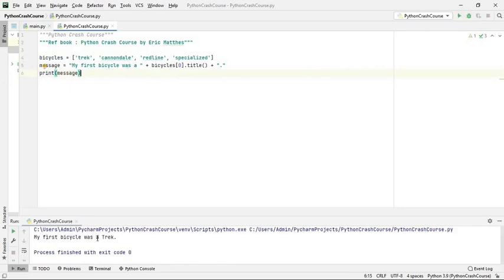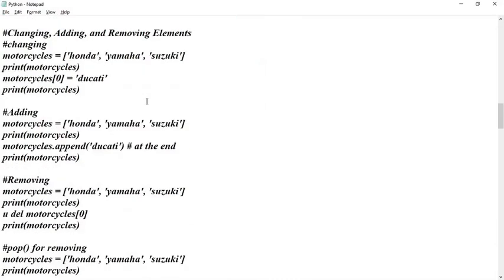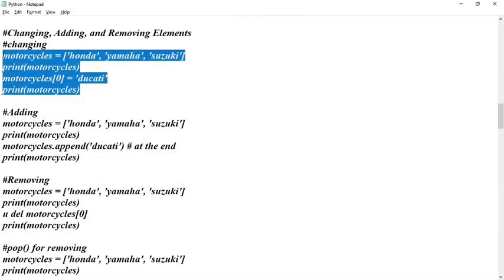So my first bicycle was Trek. This is bicycle 0, which means this one has been taken care of. Trek dot title, and that too will print in title format. Okay, so these are the various ways you can access a list, and then we can change, add, and remove elements. If you remember how to remove an element, how to change an element in a list.